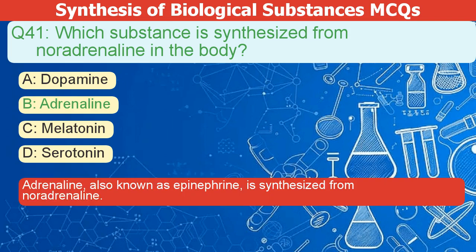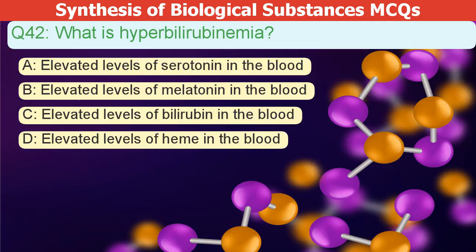Adrenaline, also known as epinephrine, is synthesized from noradrenaline. What is hyperbilirubinemia? A. Elevated levels of serotonin in the blood. B. Elevated levels of melatonin in the blood. C. Elevated levels of bilirubin in the blood. D. Elevated levels of heme in the blood.